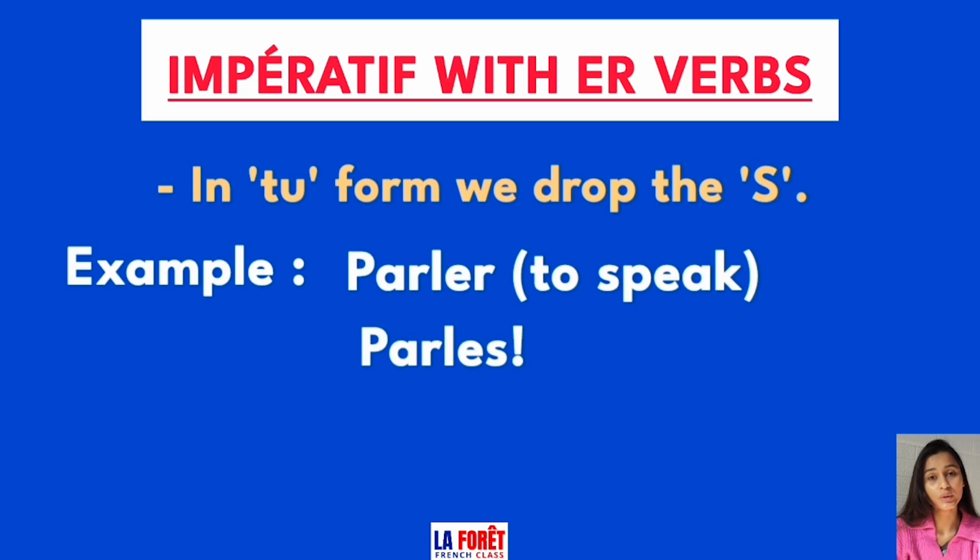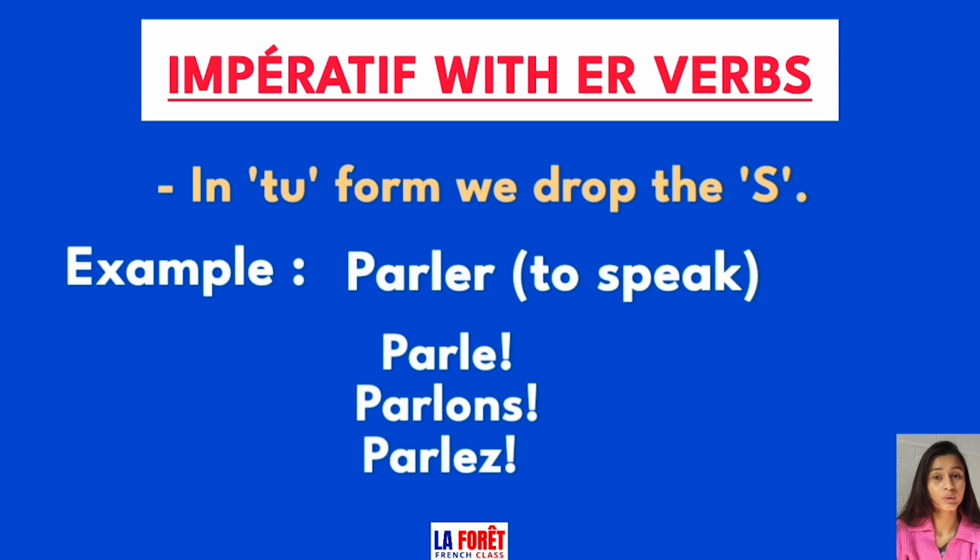So with tu, it will be parles with S. But in ER verbs, we drop the S, so we will remove the S from here and it will become parle without S. Then for nous, it will be parlons and vous, it will be parlez. So it becomes parle, parlons and parlez, which is used to give a command or instruction for speaking.